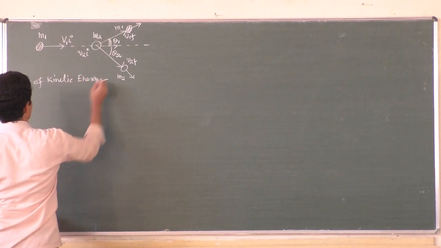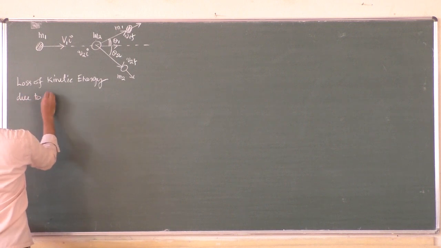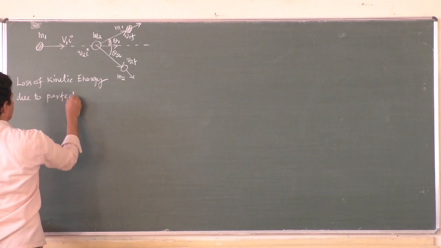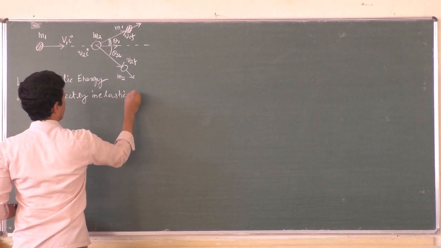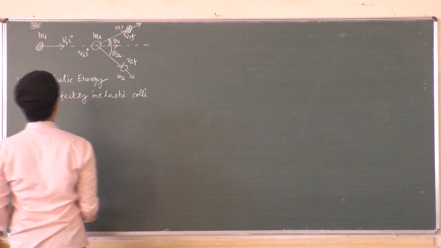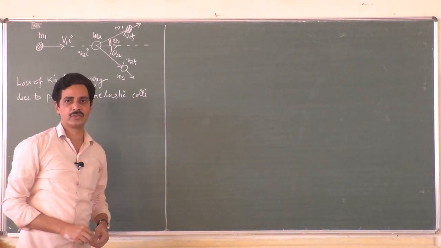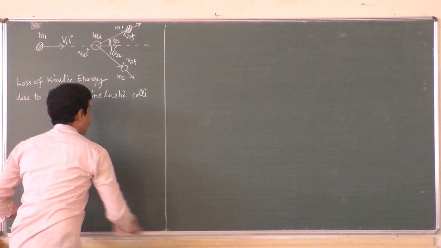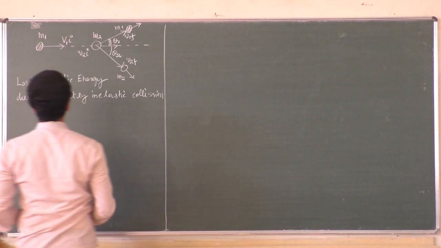So this is our first derivation: loss of kinetic energy due to perfectly inelastic collision. That is what we are going to do today. How do we find the loss of kinetic energy due to perfectly inelastic collision?